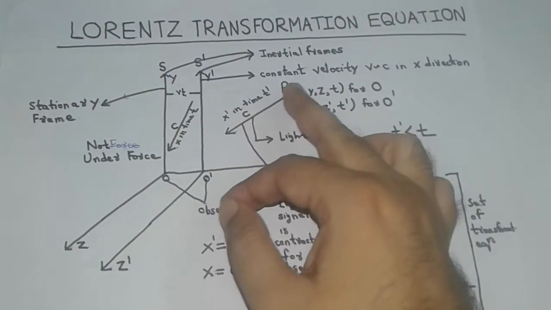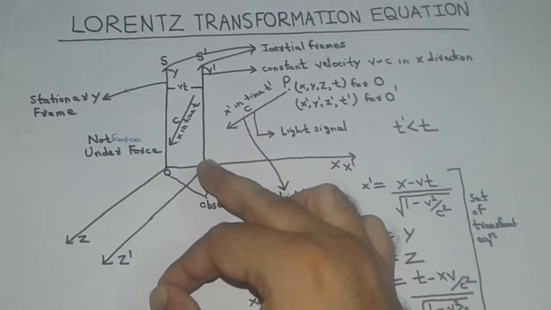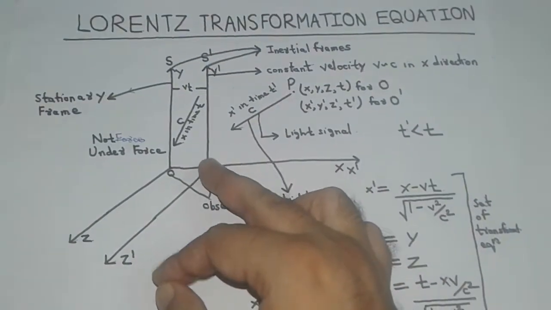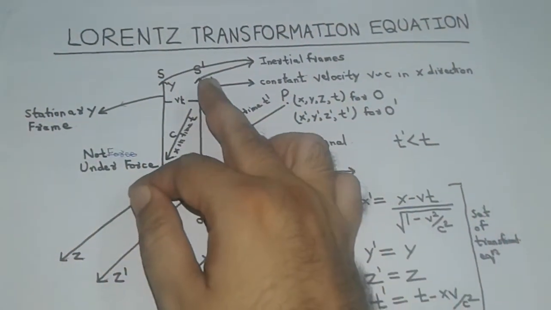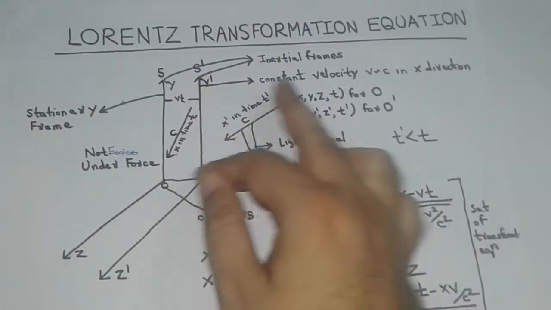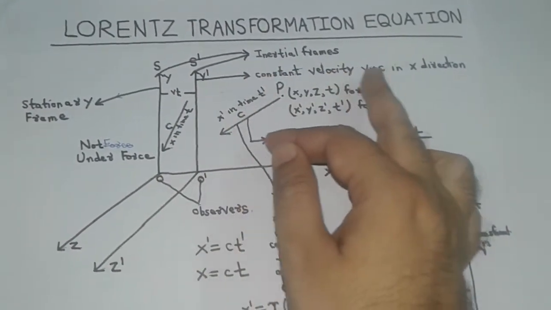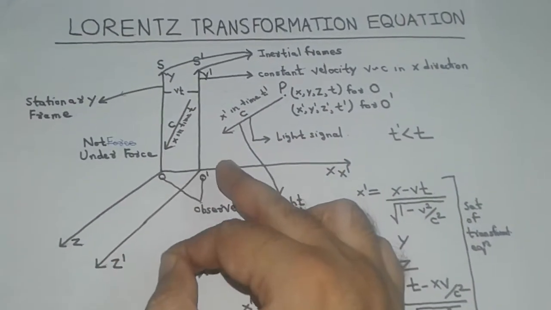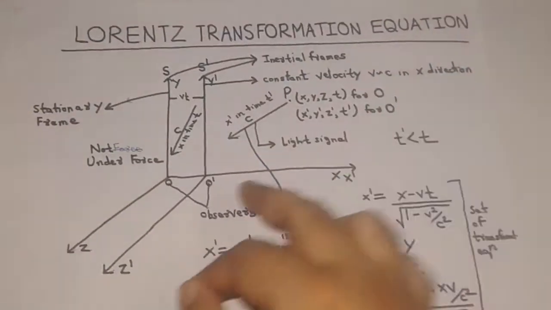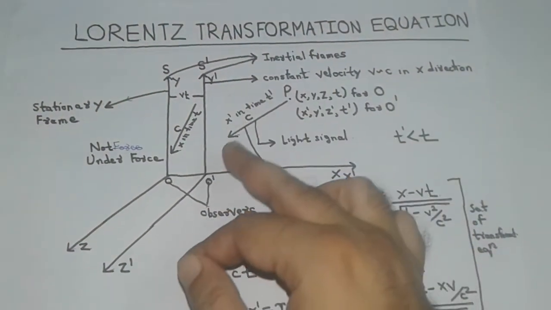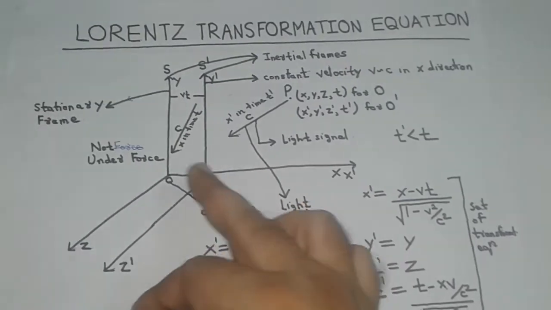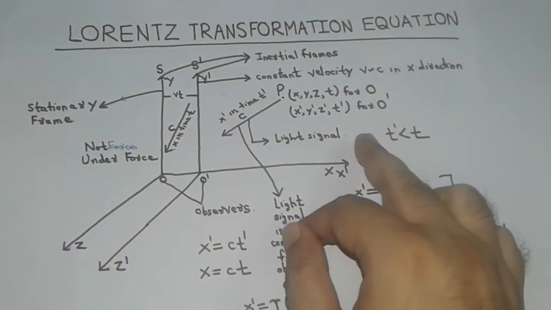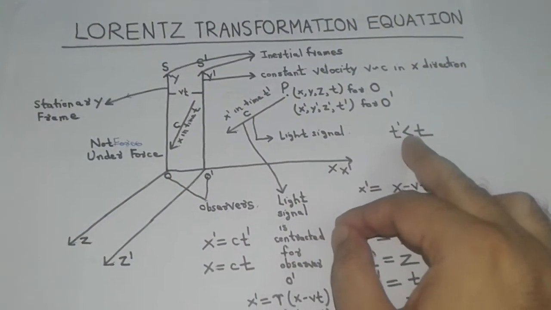Let the same light beam reach the observer O dash on traveling a distance x dash at some instant of time t dash. Since the velocity of frame S dash is very high, comparable to the velocity of light, the light beam will reach observers O and O dash at different times. The light beam will reach observer O dash earlier as compared to observer O. So the time t dash will be less than t.